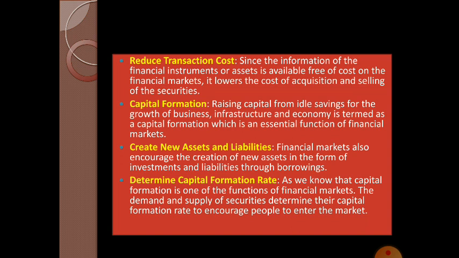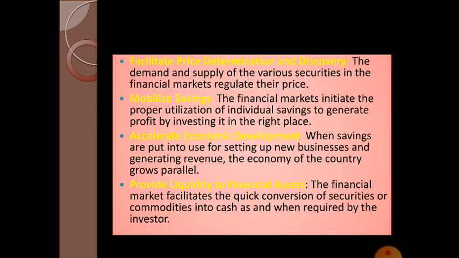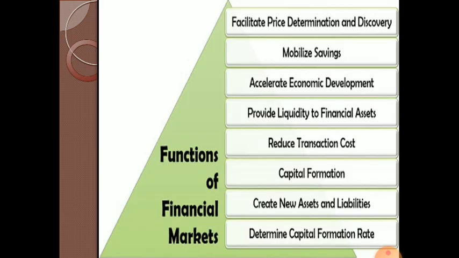Our next topic is types of financial market. Before going to types of financial market, I will just point out the functions of financial market. First one is facilitate price determination and discovery. The second one, mobilize savings. The third one, accelerate economic development. The next one, provide liquidity to financial asset. Then reduce transaction cost. Then capital formation. The next one, create new assets and liabilities. The last one, determine capital formation rate. Okay, students, hope you understood the functions of financial market.